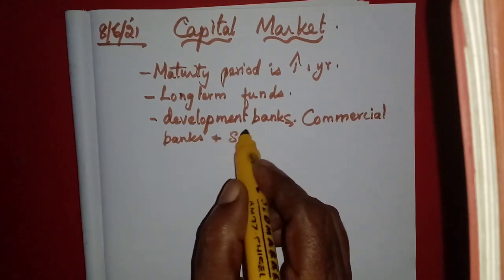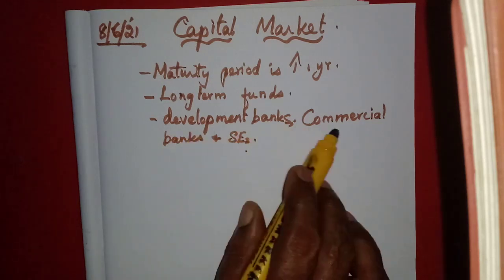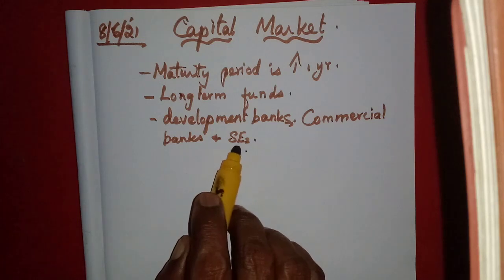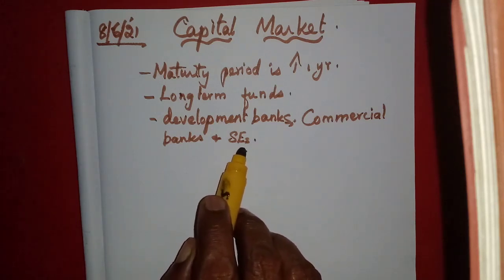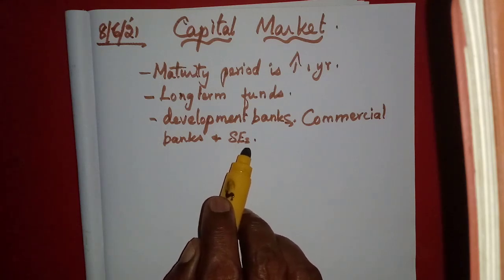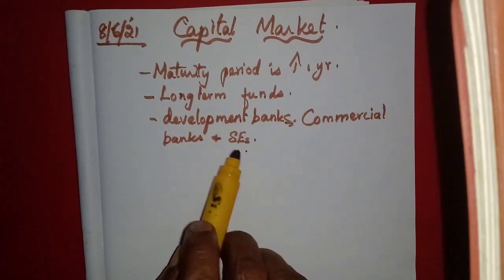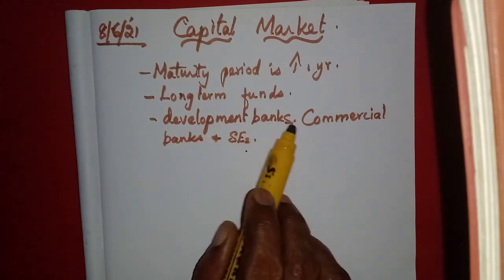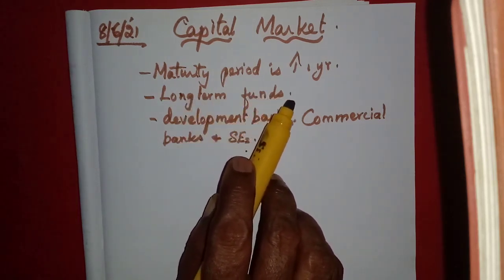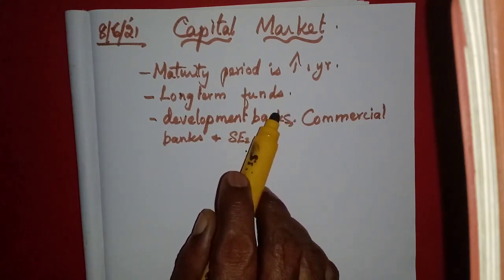And the stock exchanges. So this capital market consists of development banks, commercial banks and stock exchanges, because many stock exchanges are available, isn't it? The National Stock Exchange, Mumbai Stock Exchange, Madras Stock Exchange, around 24 stock exchanges available in India. All these together are called the capital market because these development banks and commercial banks provide long-term funds. Whom are they providing? That we should know, isn't it? They are providing for the individuals.